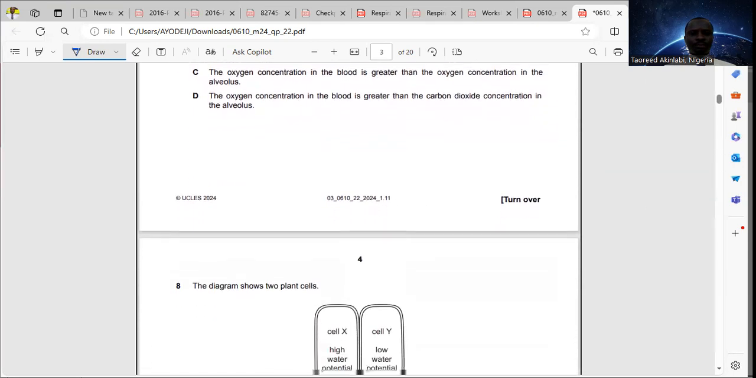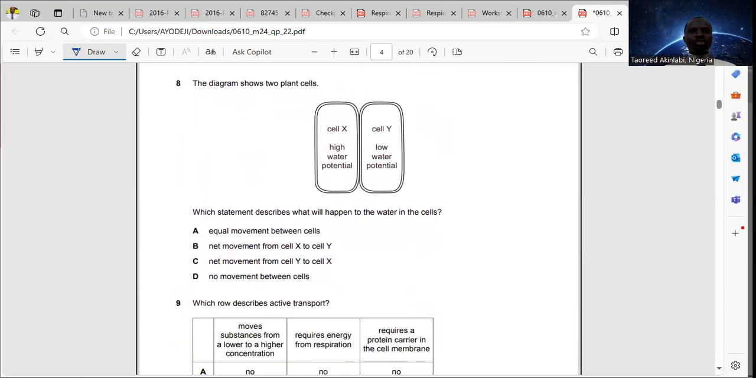Question 8. The diagram shows two plant cells. We have cell X, high water potential, cell Y, low water potential. Which statement describes what will happen to the water in these cells?